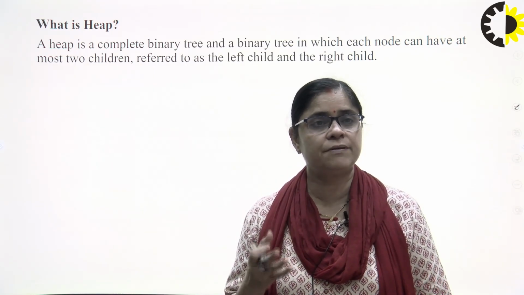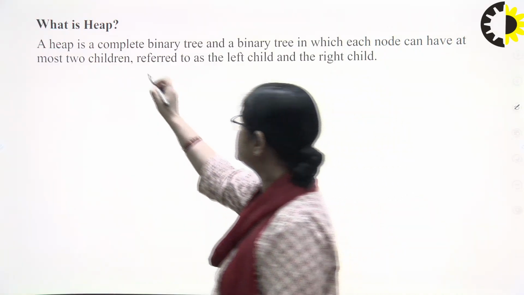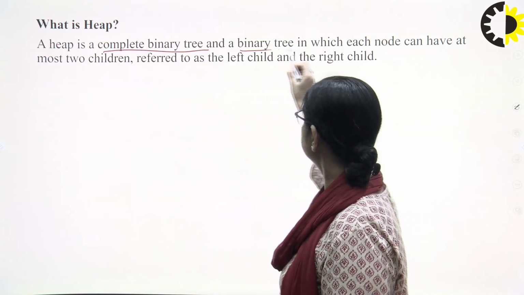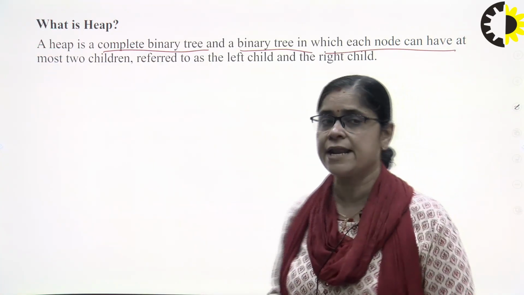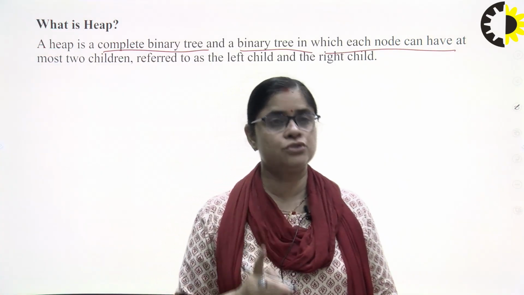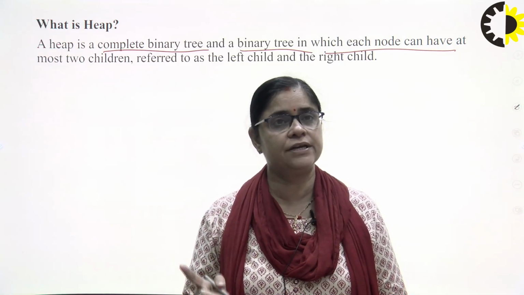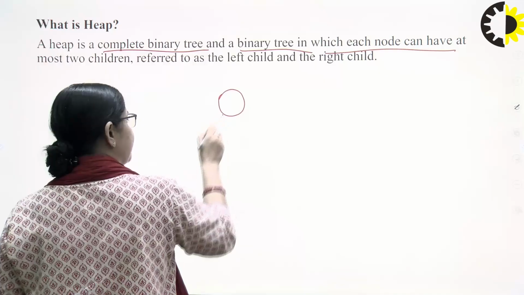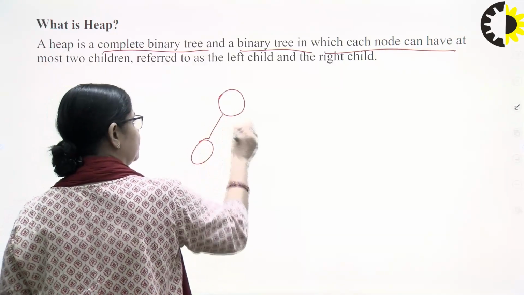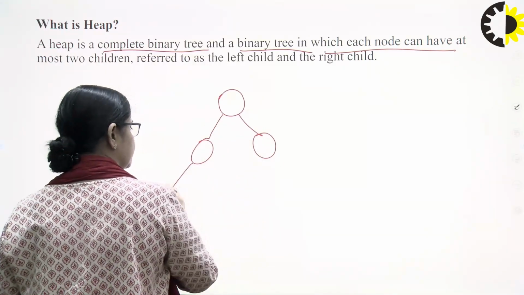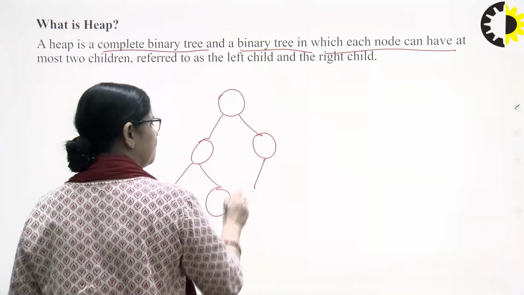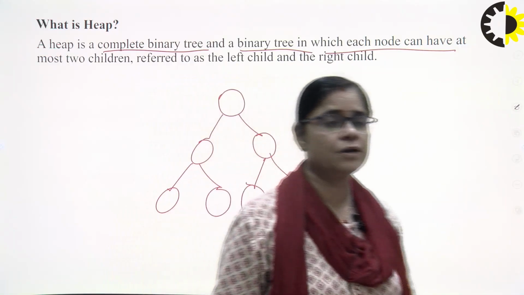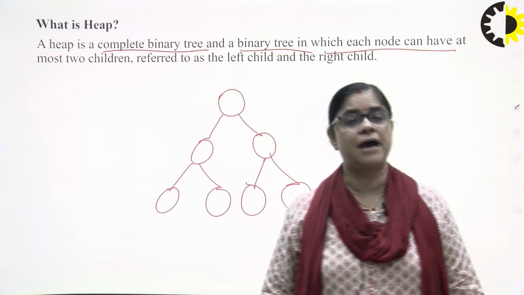Simply, we have to keep in mind that heap is a complete binary tree, a binary tree in which each node can have at most two children, referred to as the left and the right child. It means that a complete binary tree should have the complete nodes. Remember that. You can say this is a heap because it is a complete binary tree.